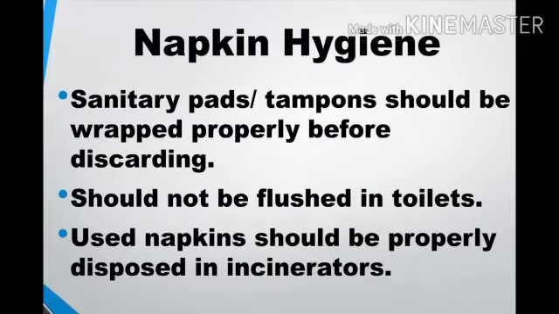And next is napkin hygiene. Sanitary pads or tampons should be wrapped properly before discarding. Tampons are tube-like structures, and girls can use them when they want to swim. We should wrap pads and tampons properly before discarding, and we should not flush them in toilets. Used napkins should be disposed of properly by incineration. So these are all the menstrual and napkin hygiene steps.